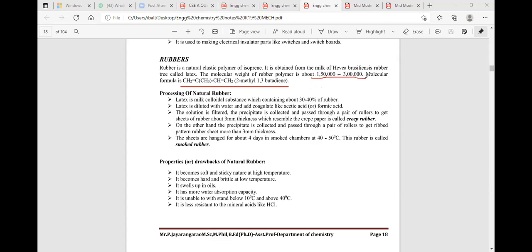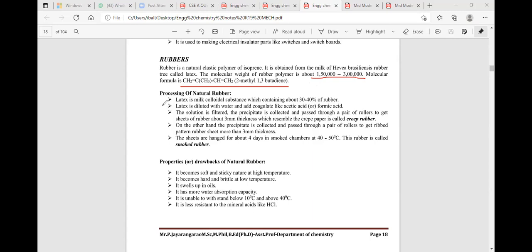The natural rubber contains about 1.5 lakh to 3 lakh monomeric repeated units. The repeated monomeric unit present in the natural rubber is 2-methyl-1,3-butadiene.